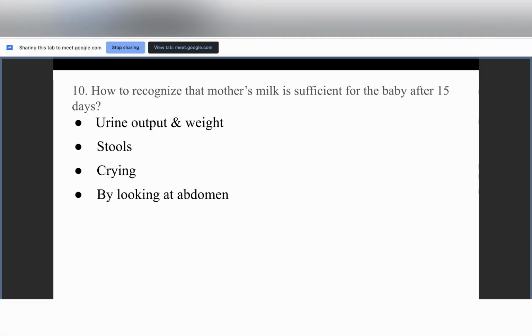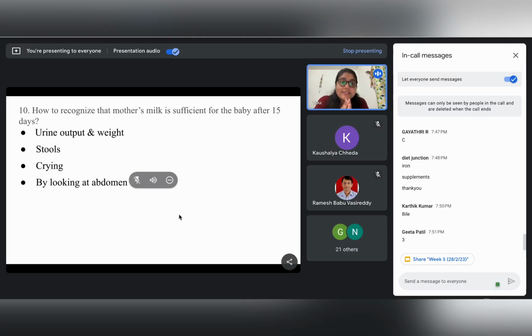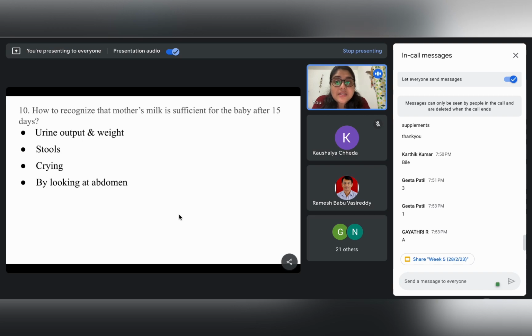Okay, so now we move on to the next question. How to recognize that mother's milk is sufficient for the baby after 15 days? Urine output, yes, urine output and weight. So, can anybody tell me how will we quantify how much should be the urine output or how much should be the weight? How do we say that the amount has been sufficient for the baby?